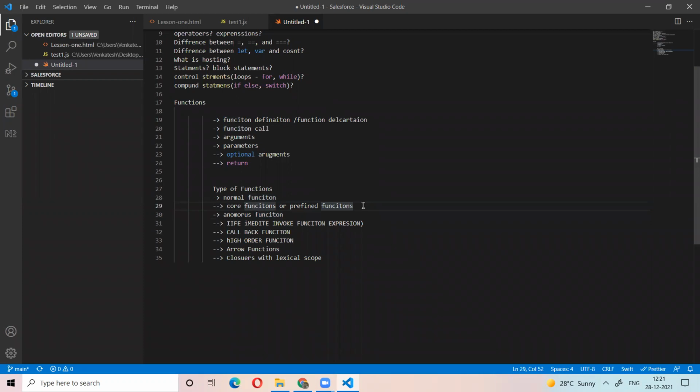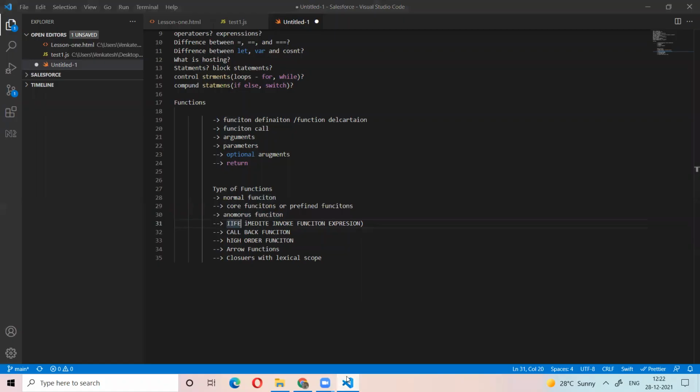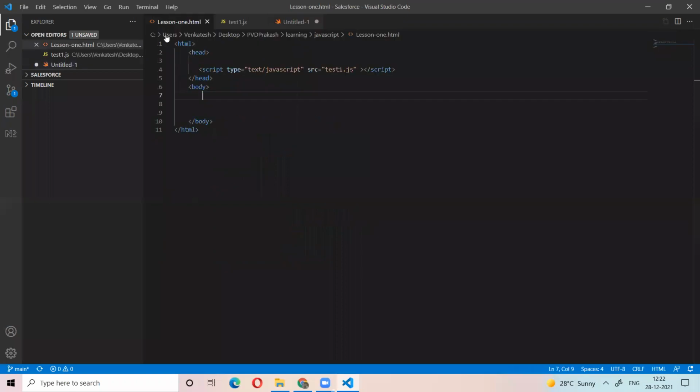Now, immediately invoked function expressions. Now I will tell you what the IIFE is. Somebody will ask what the IIFE is.